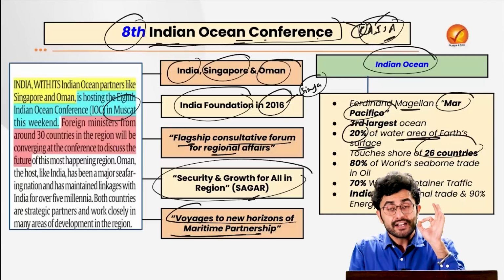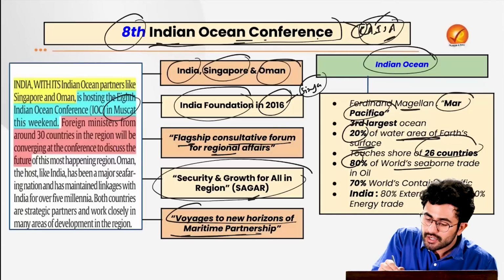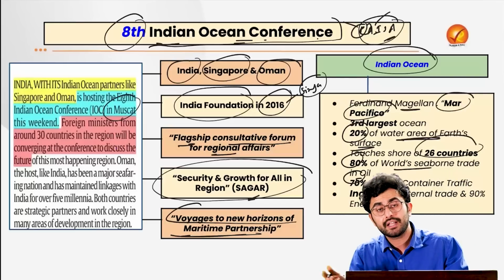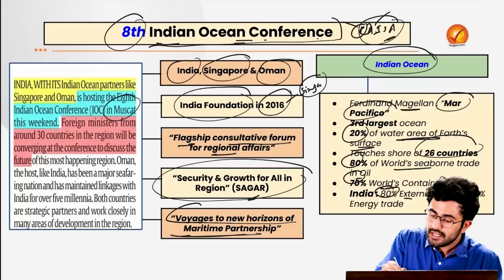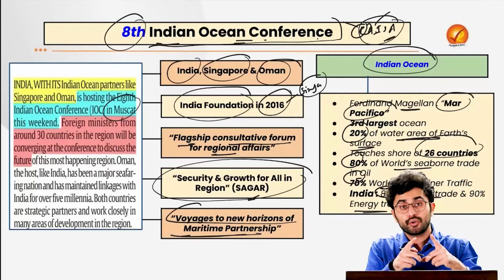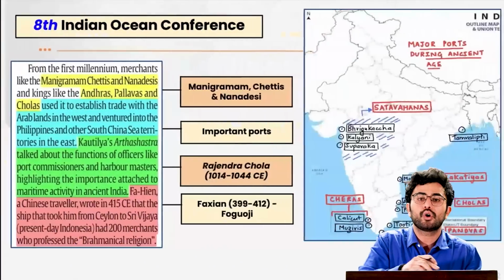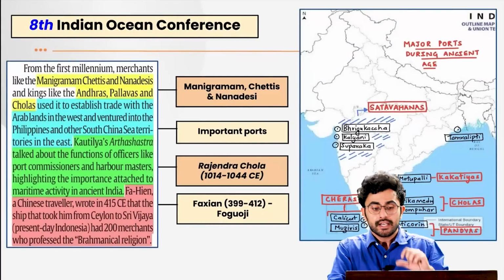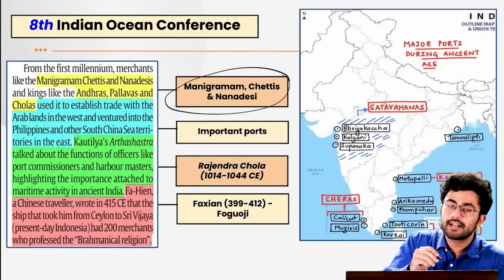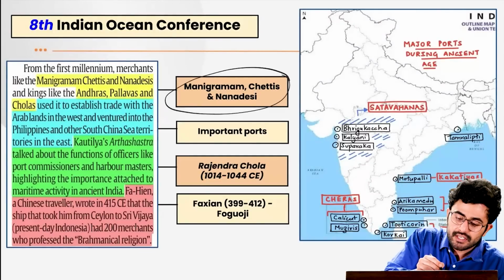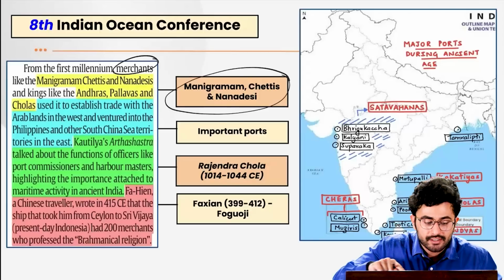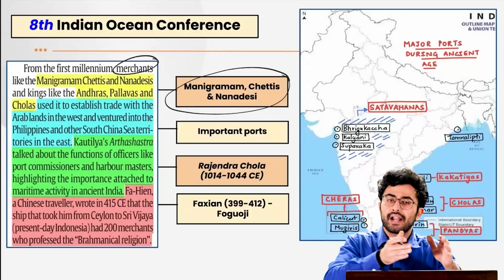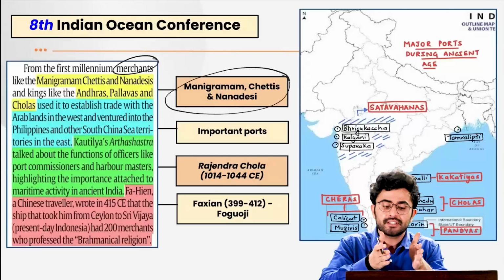26 countries. It is economically very important, considering 80% of the world's seaborne trade in oil, 70% of the world's container traffic, as well as for our country, as 80% of our external trade and 90% of the energy trade take place through the route of this Indian Ocean. Then there are certain key terms which have appeared today in the newspaper, for example Manigramam, Chettis and Nanadesis. Who were these people? They were basically the merchants who used to sail in this Indian Ocean. And then there were various dynasties who had created various ports because of the extensive maritime trade which used to take place in the Indian Ocean.